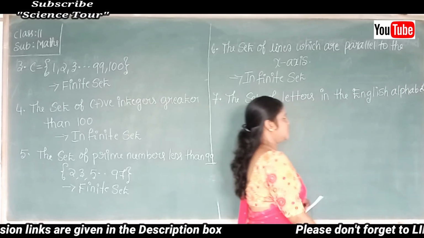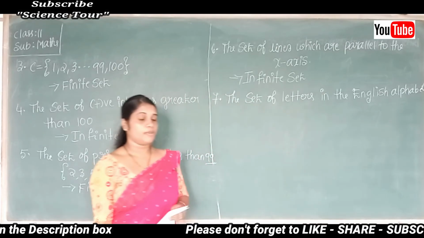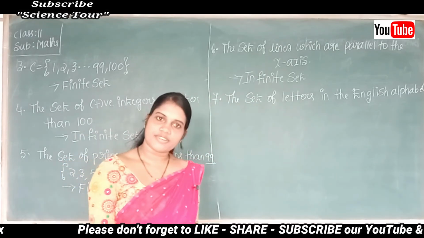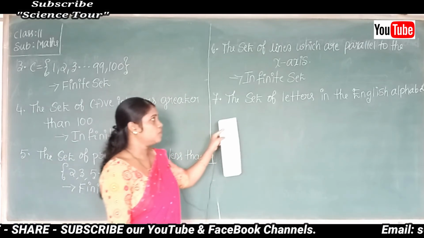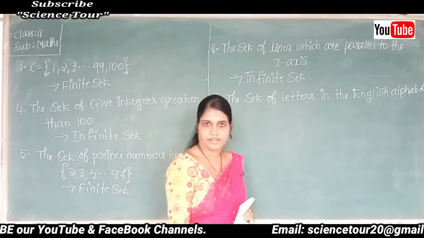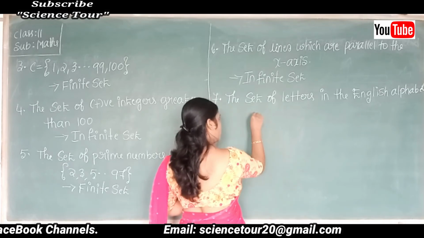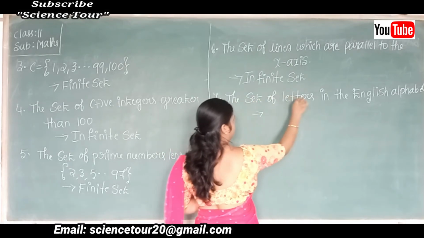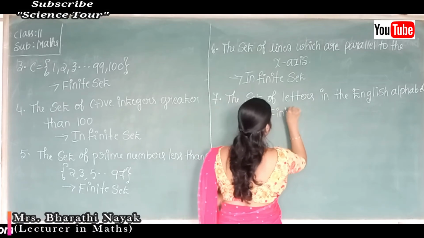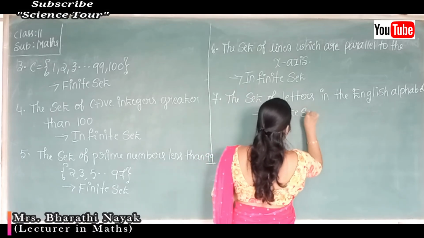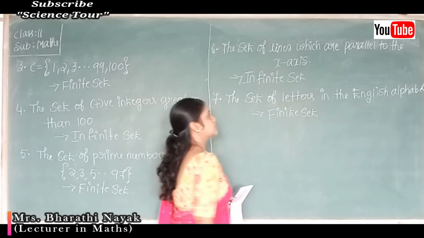Is it a finite set or an infinite set? Finite set, isn't it? There are a finite number of letters in the English alphabet, isn't it? So therefore, the set of letters in the English alphabet is an example for a finite set.